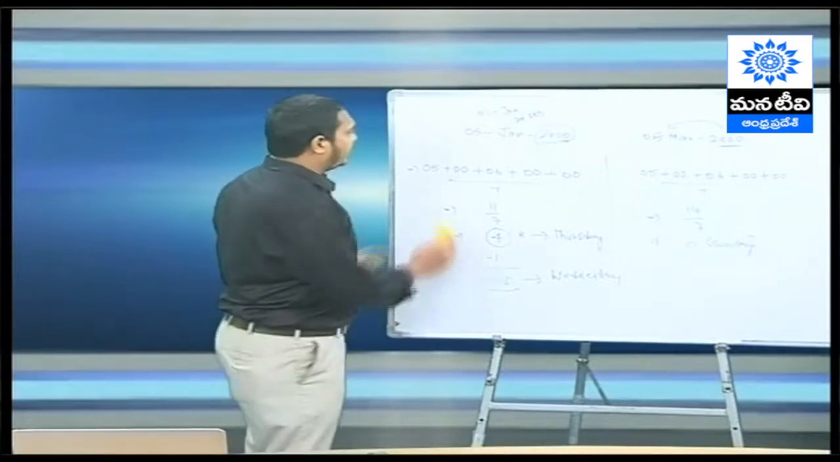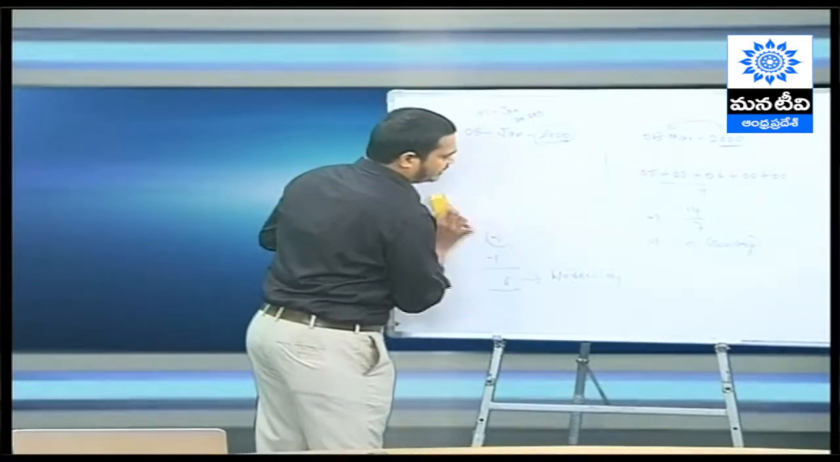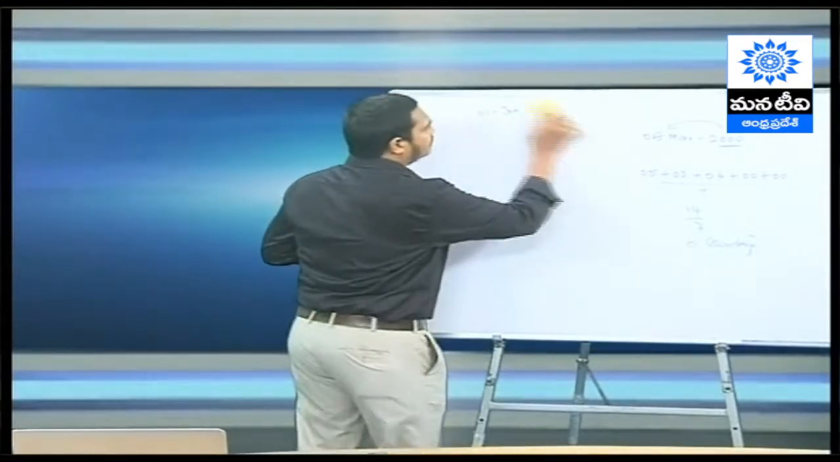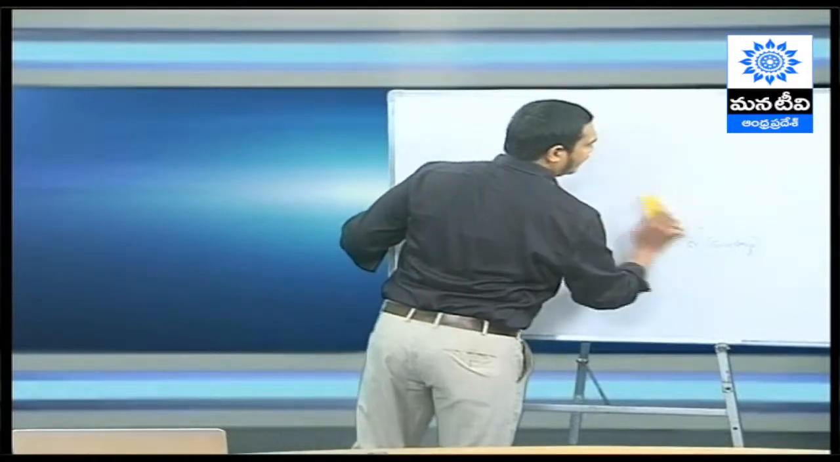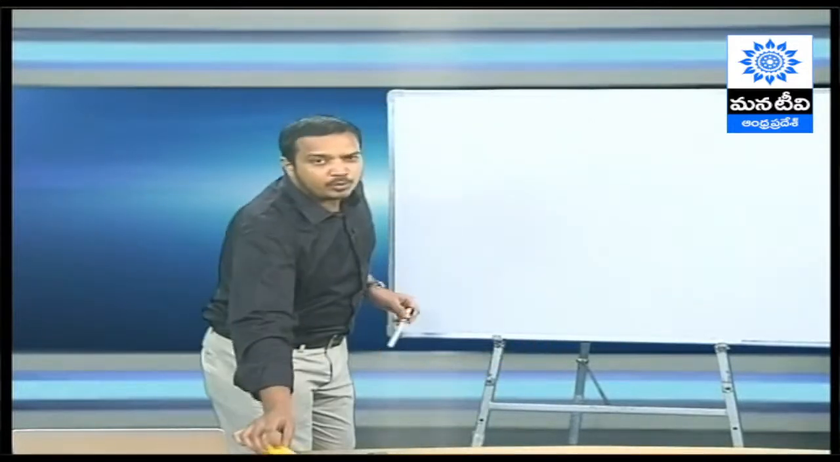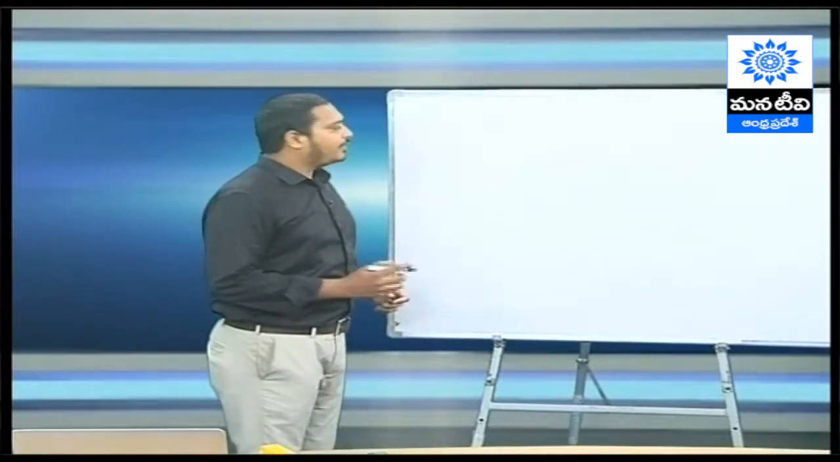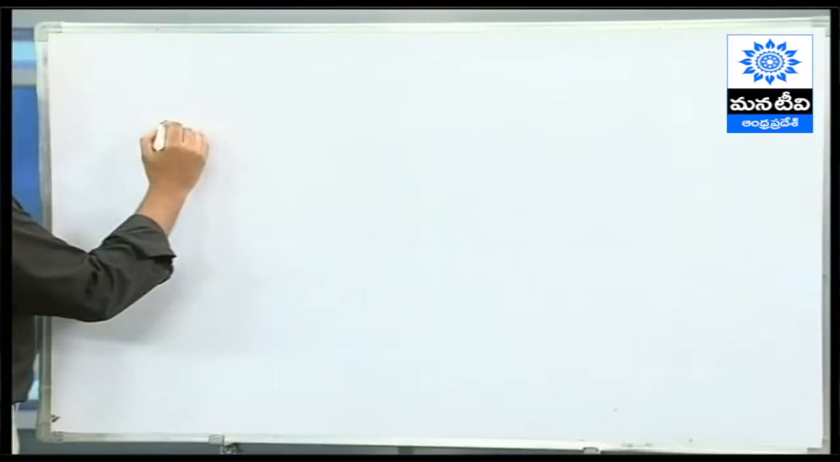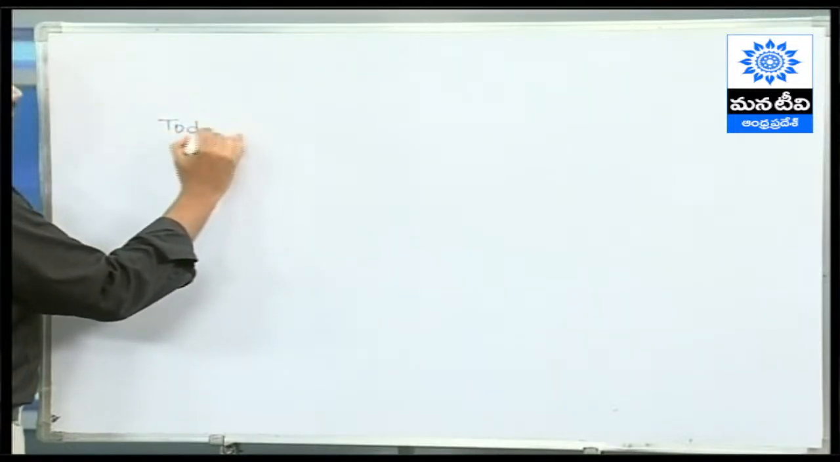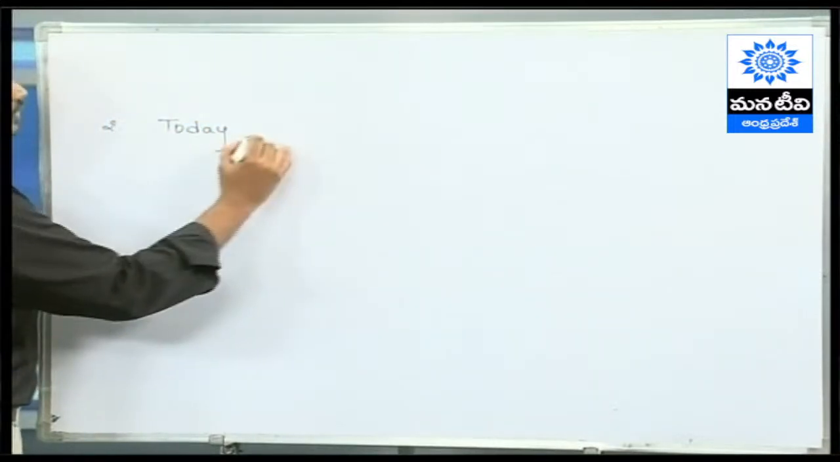Now the next question, the next concept. In calendars there are 2-3 more small concepts which you need to find out. Let's see. Let's say today is, actually today is Tuesday, but today is Monday.